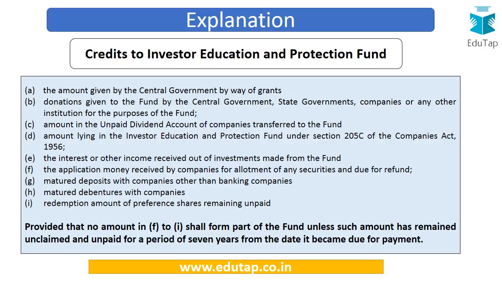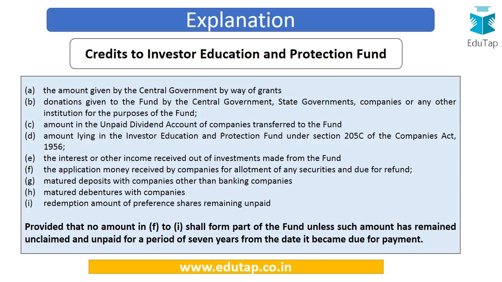Now, if you talk about this Investor Education and Protection Fund, this particular fund has been set up to promote investor education and protection in the country. Now, for the purpose of funding this particular fund, the money is obtained from different sources, and they include the amount which is given by the central government by way of grant. So central government can give a grant. Central government, state governments, companies, or any other institutions can also give donations.